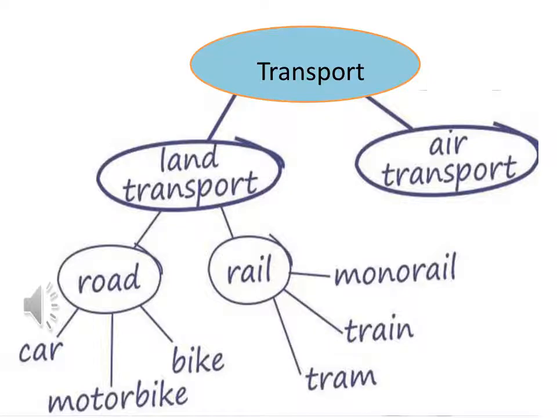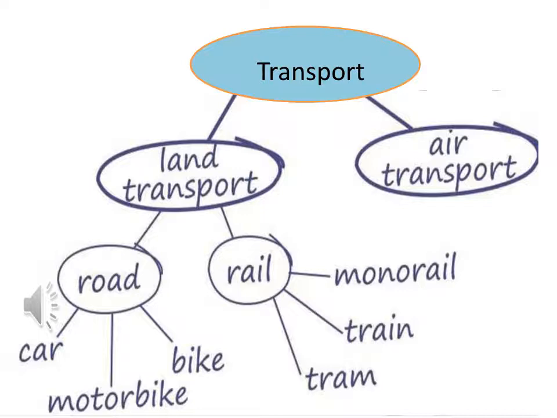Dear students, look at the slide. There is another example of a mind map. Main idea is transport. There are three types of transportation: land transport, air transport and water transport. But there are only two types of transport here in this example. First is land transport and second is air transport.